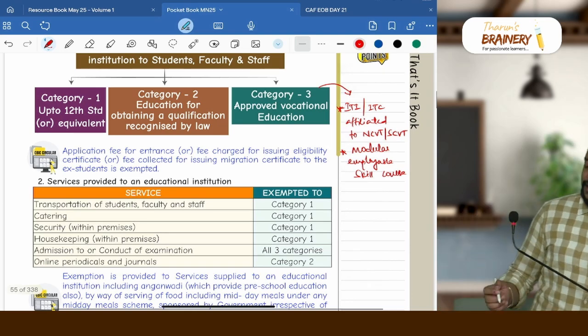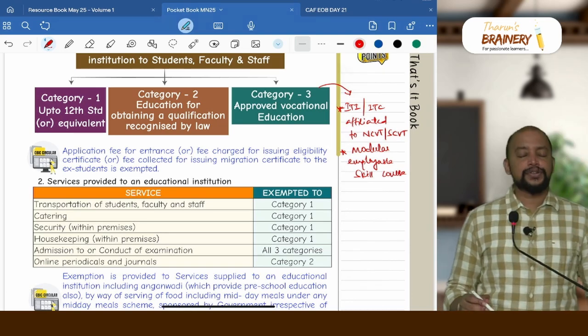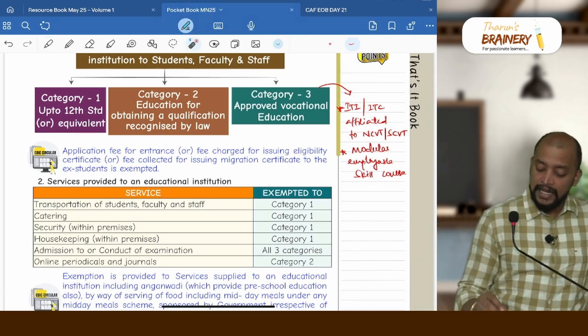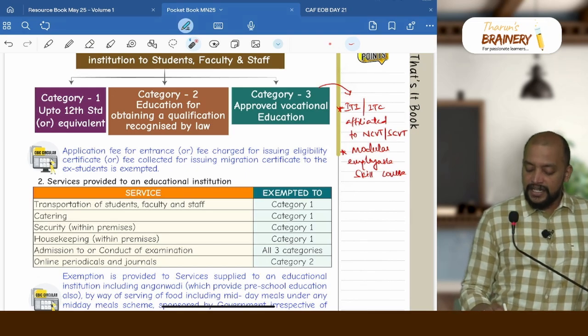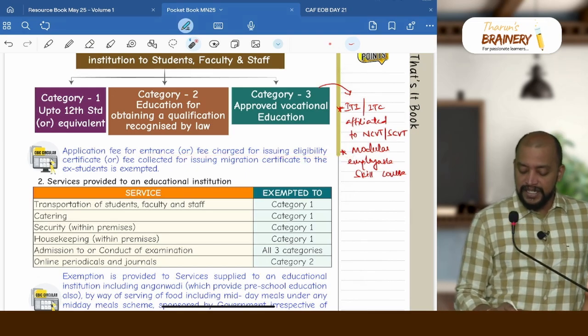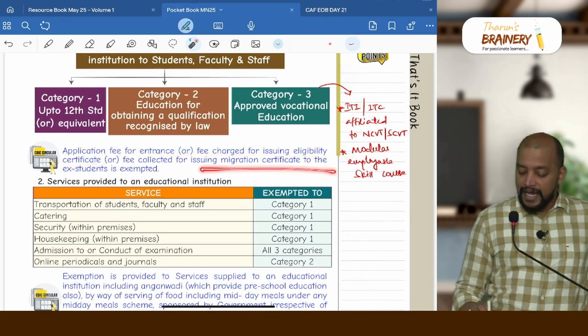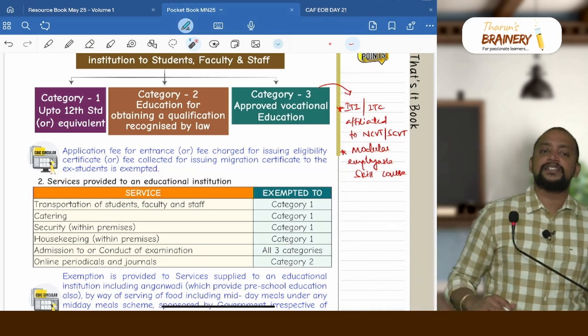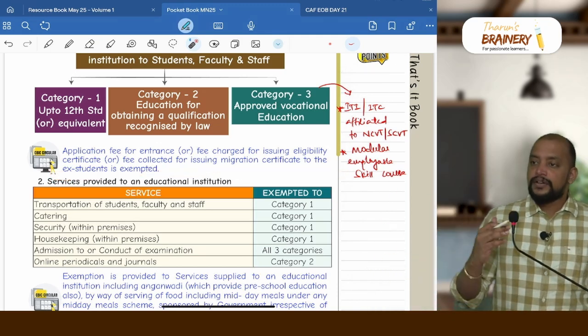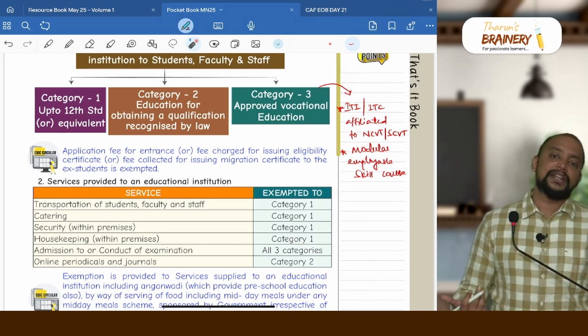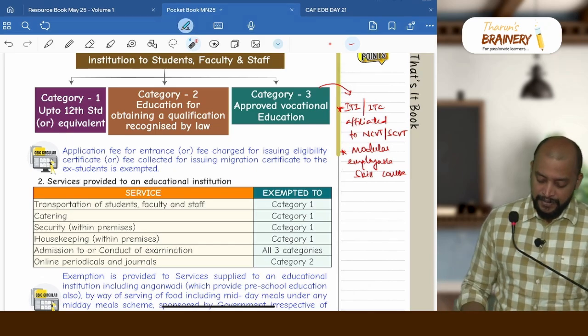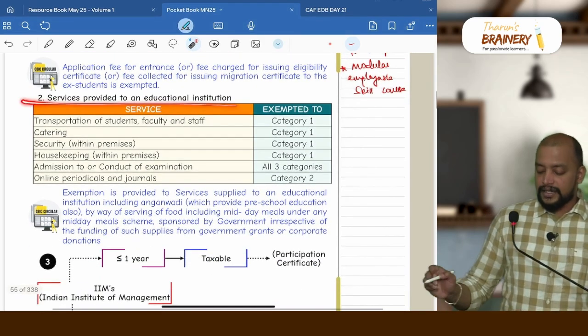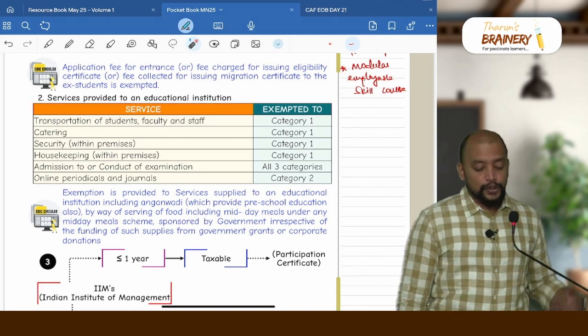Then we need to understand any service provided by an educational institution to its students, faculty and staff is exempted. That service includes even entrance fee, or fee charged for issuing eligibility certificate, or fee for migration certificate to the ex-students. So to the prospective students, whatever services they provide, and for the ex-students by giving transfer certificate or migration certificate, that is also covered under the exemption. That is a circular.